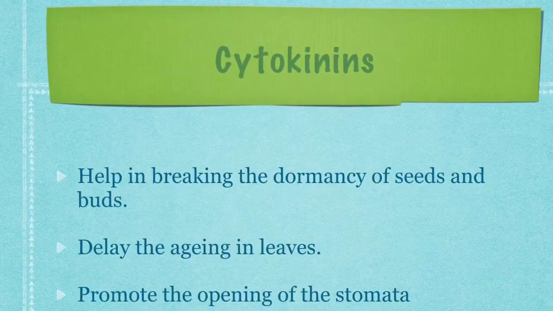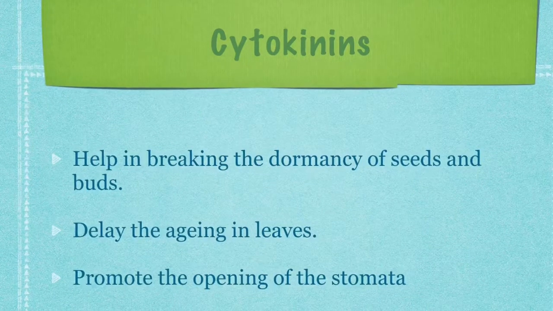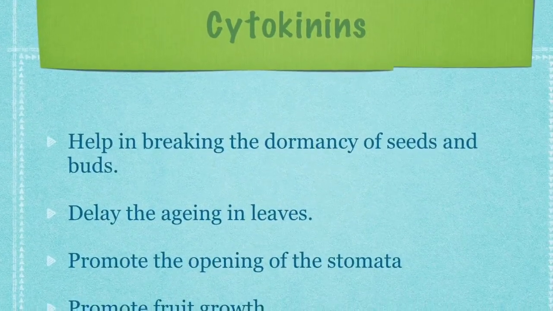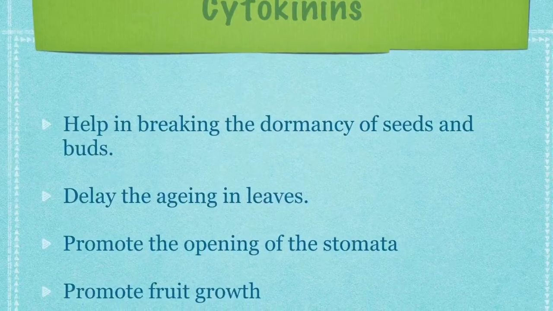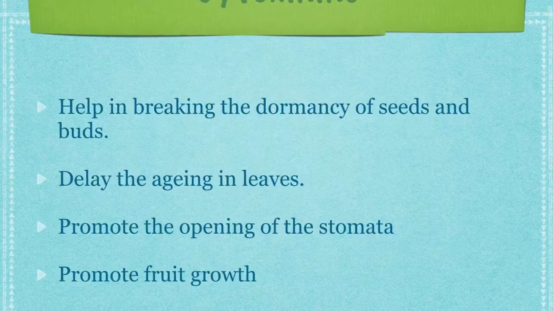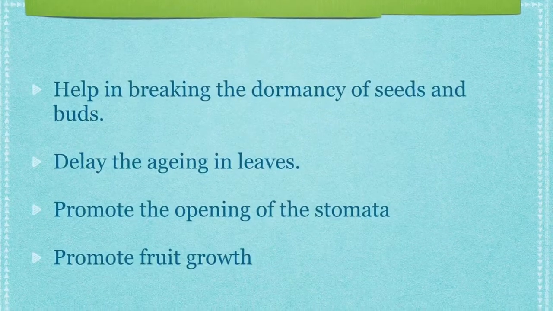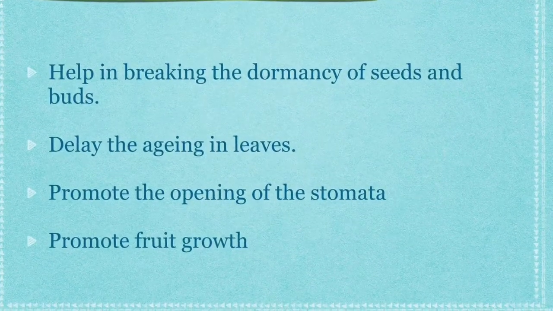The next plant hormone is cytokinins. Cytokinins are the plant hormones which promote cell division in plants. Cytokinins also help in breaking the dormancy of seeds and buds. They delay the aging in leaves. Cytokinins promote the opening of stomata. They also promote fruit growth.